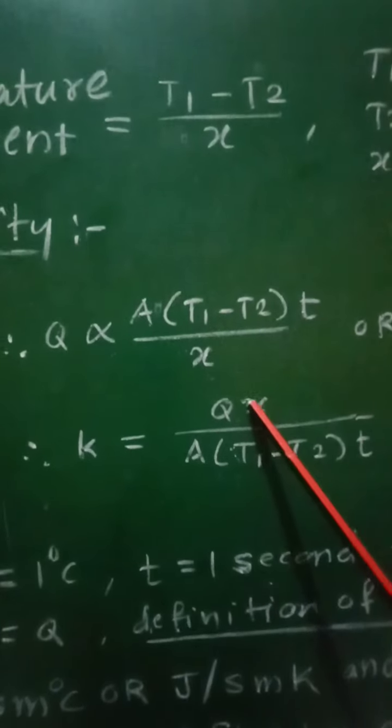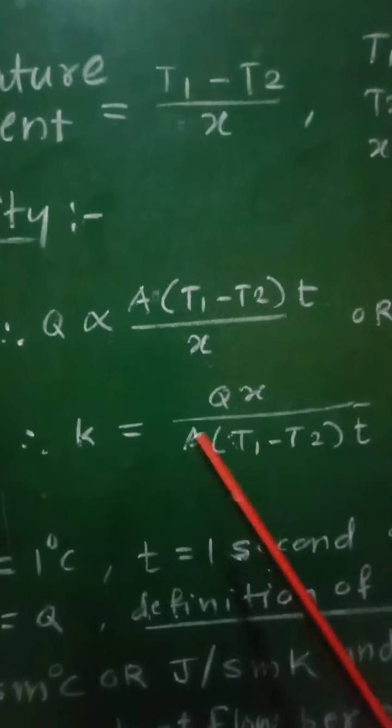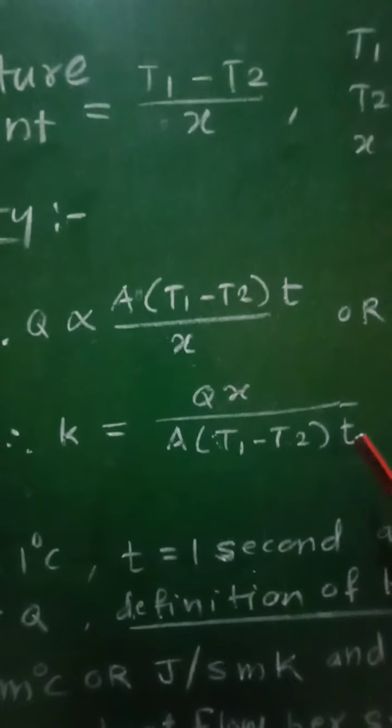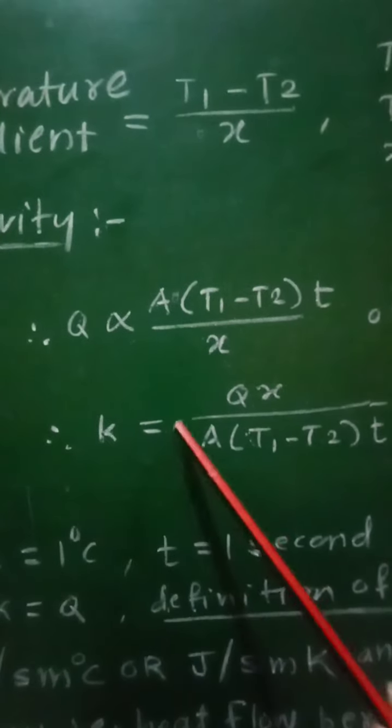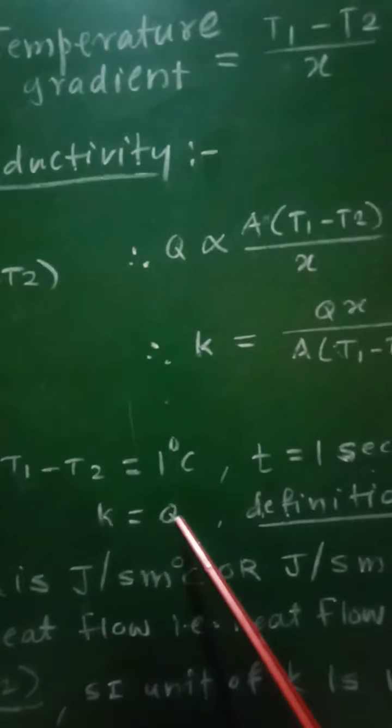In this formula, if X equals 1, A equals 1, T1 minus T2 equals 1 and T equals 1, then K will be equal to Q.